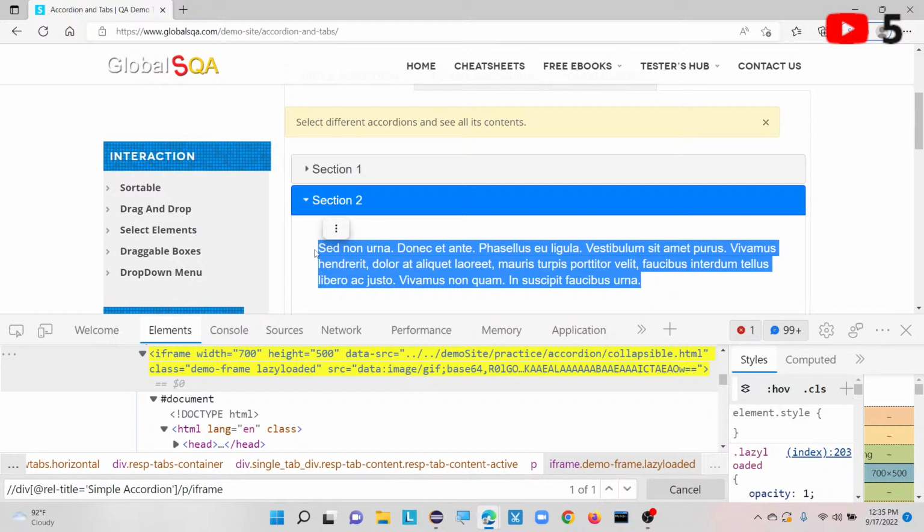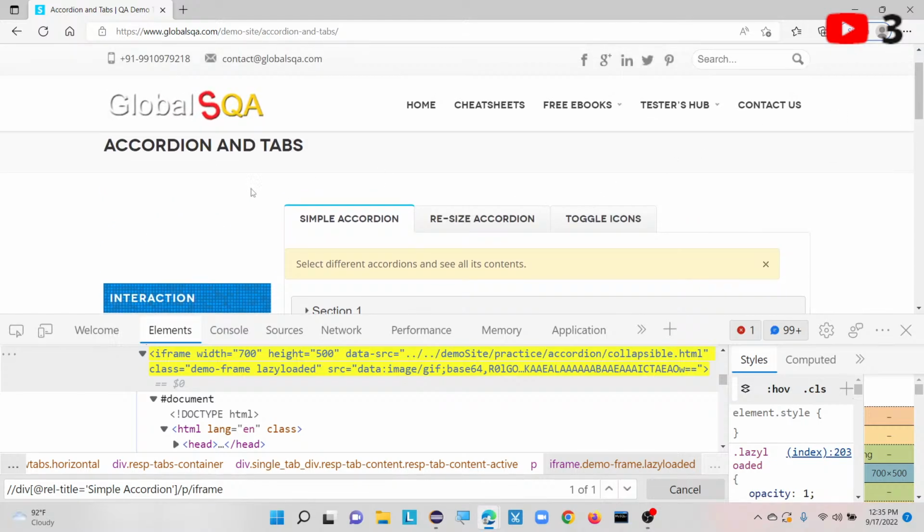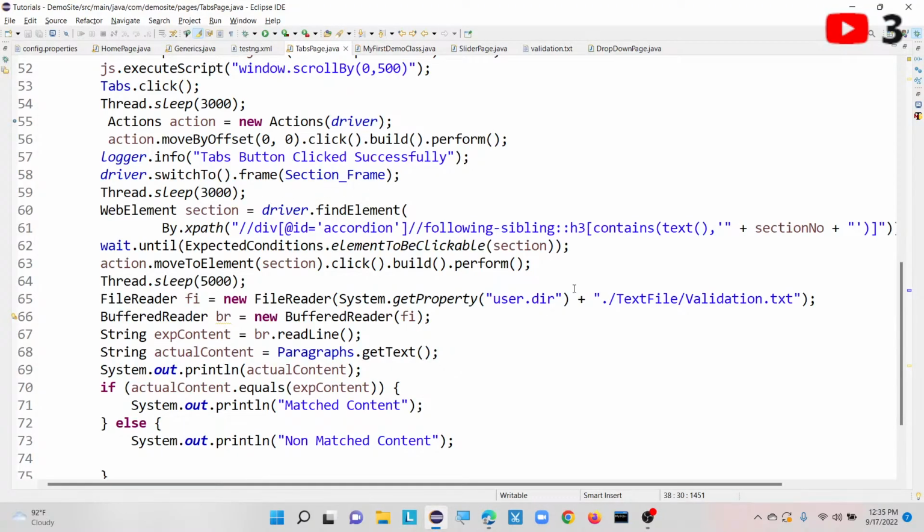Once we are done with our actual action of taking this text data, we have to take our focus back to the actual content, meaning outside of that frame. During that time, what we need to write is one more syntax called driver dot switchTo dot defaultContent. Driver dot switchTo dot defaultContent, where exactly it is.